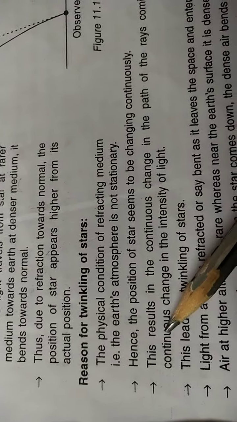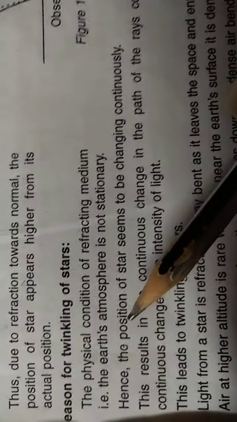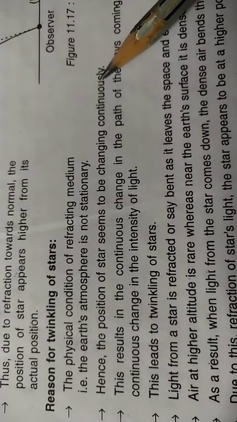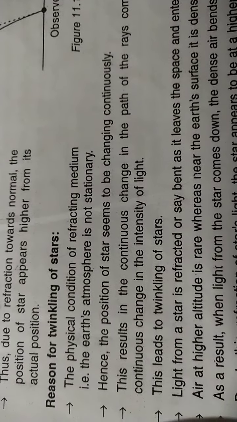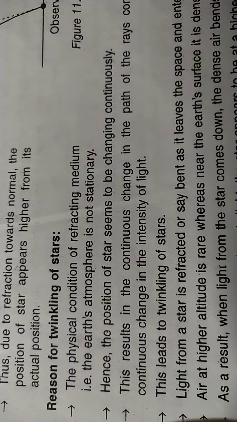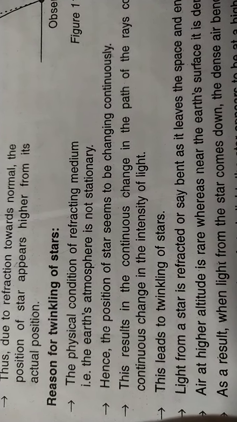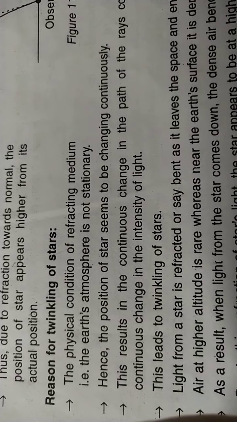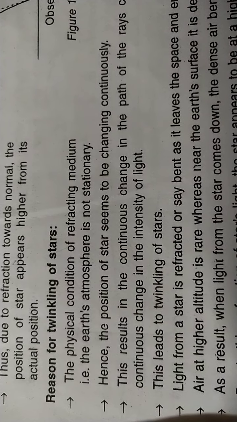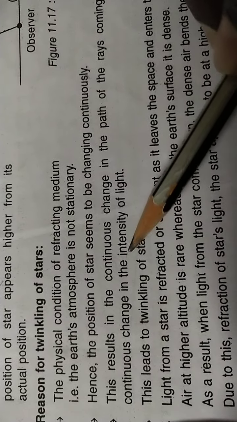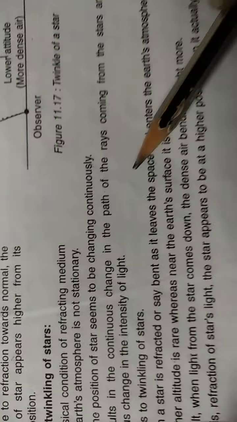They keep on changing, not stationary. Hence, the position of stars seems to be changing continuously. Because of these non-stationary conditions of the earth's atmosphere, the stars do not look to be at the same position always. They keep on changing to the observer. The result is a continuous change in the path of the rays.